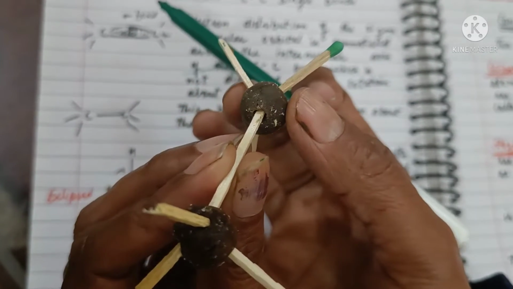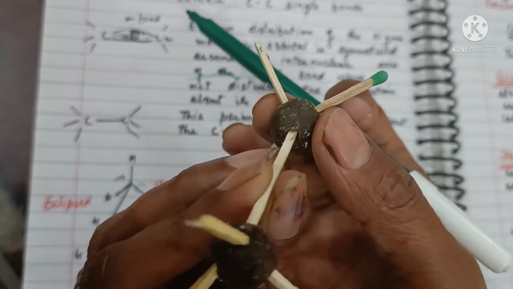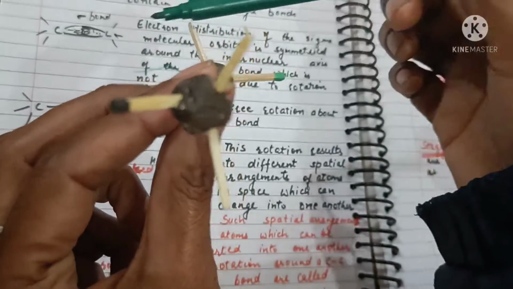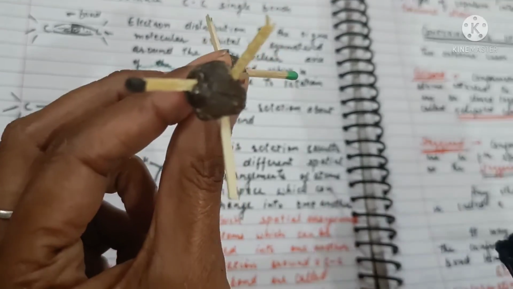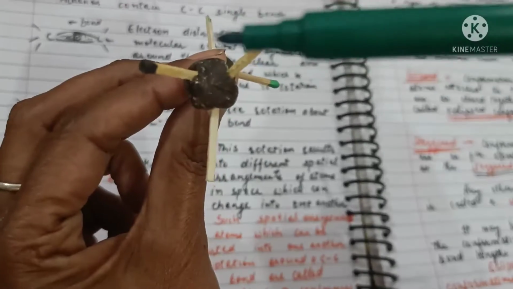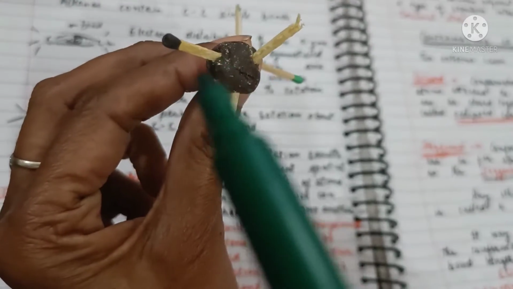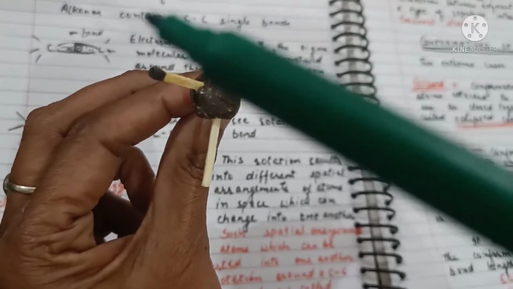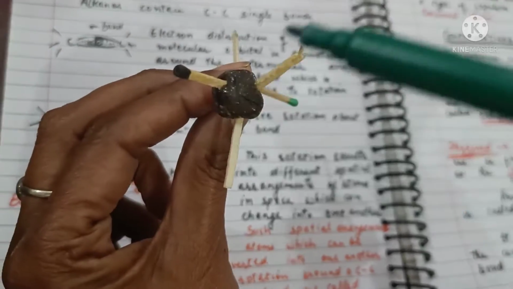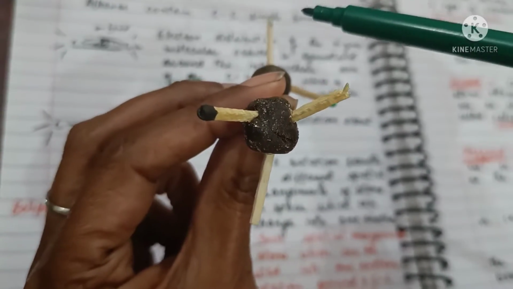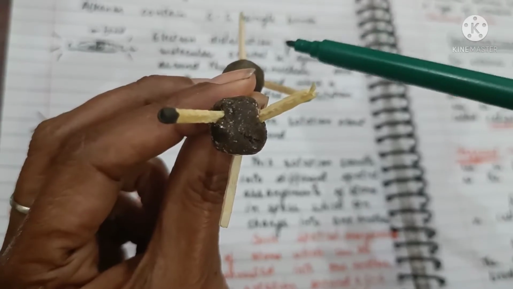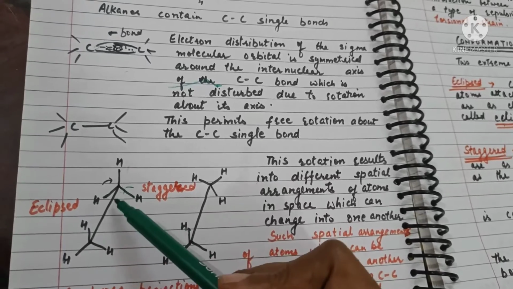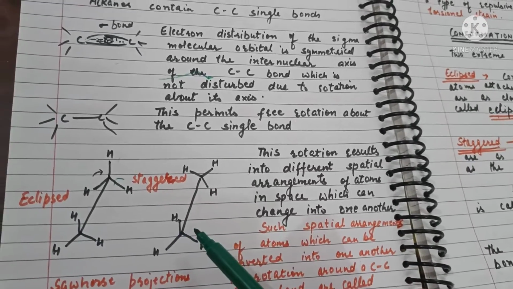So the two extreme conformations are one eclipsed conformation and other staggered conformation, in which the hydrogen of the second carbon atom can be seen from the first carbon atom itself. In this conformation, the distance between the two hydrogens is the maximum. There is minimum repulsion and the distance is maximum. This kind of conformation is called staggered conformation. So one is eclipsed conformation, other is staggered conformation.